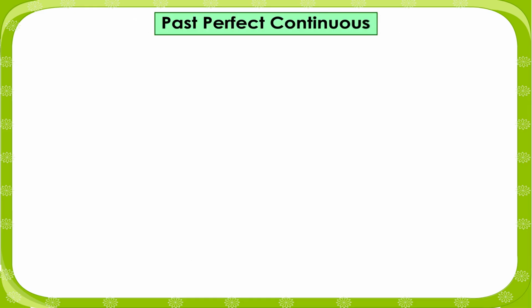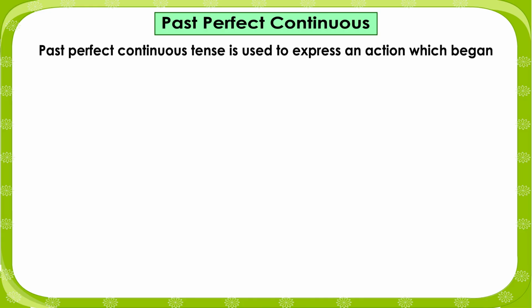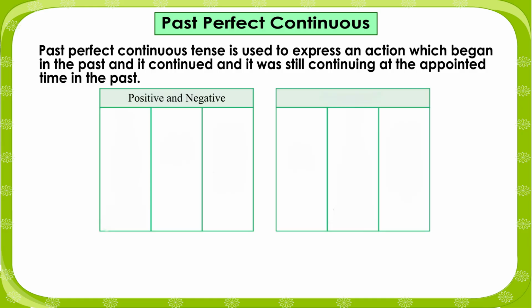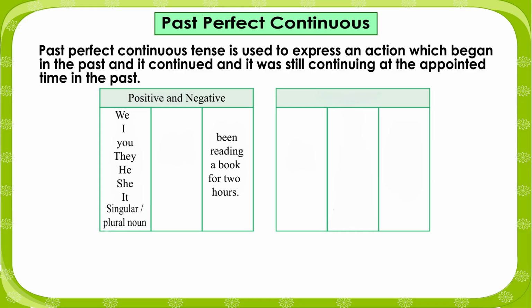Past perfect continuous. Past perfect continuous tense is used to express an action which began in the past and continued, and it was still continuing at the appointed time in the past. Positive and negative: We, I, you, they, he, she, it, singular or plural noun, had been reading a book for 2 hours.